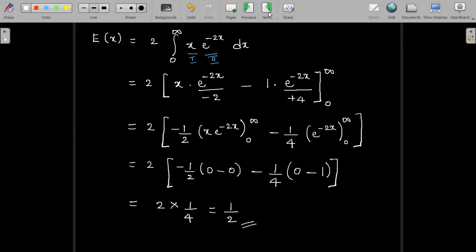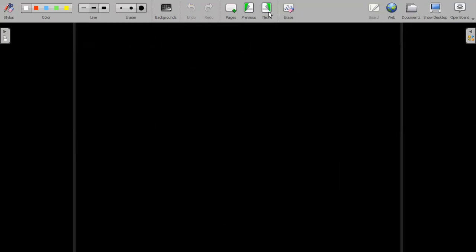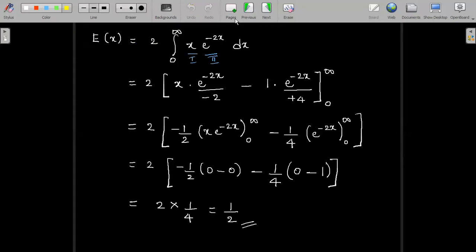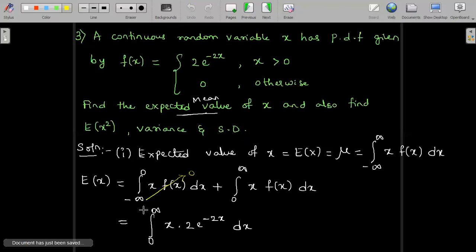Now we will move on to the second one. We need to find out the expectation of x square. So E of x square can also be written in the same manner, by formula, E of x square is the integration from minus infinity to infinity of x square into f of x dx. We wrote this formula based on the expectation of x formula. The expectation of x was x into f of x dx. Correct? We have it here on the previous page.